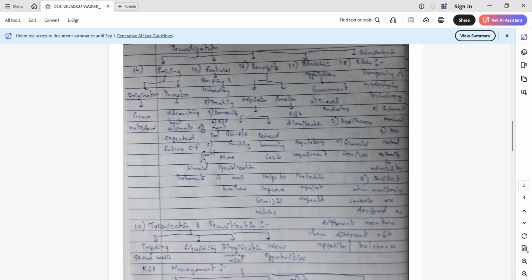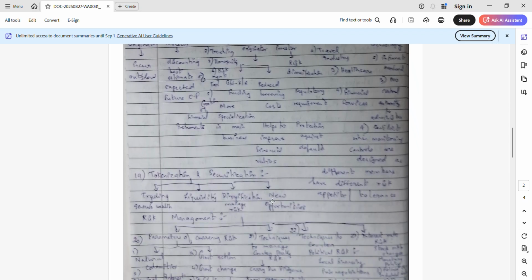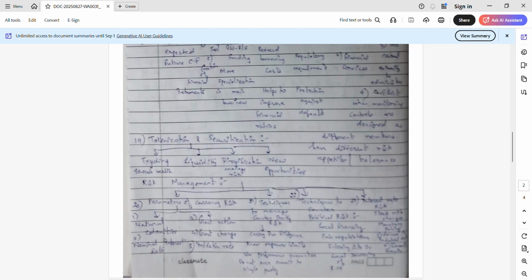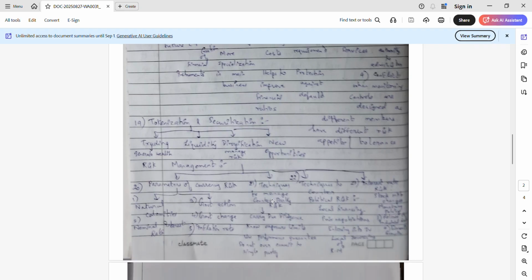And moving on to the next, which is frequently asked; it was asked in your May 25 exam as well. What are the similarities between tokenization and securitization? Trading, that is, it helps to generate wealth, liquidity, diversification, and new opportunities. So these are the different similarities between tokenization and securitization.